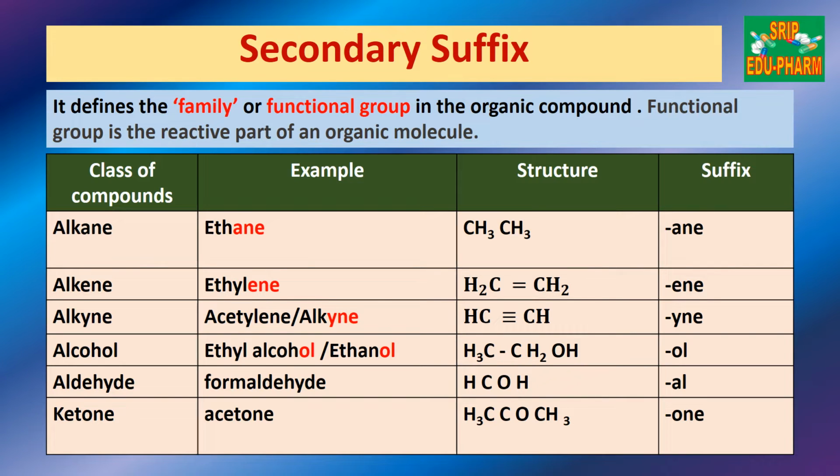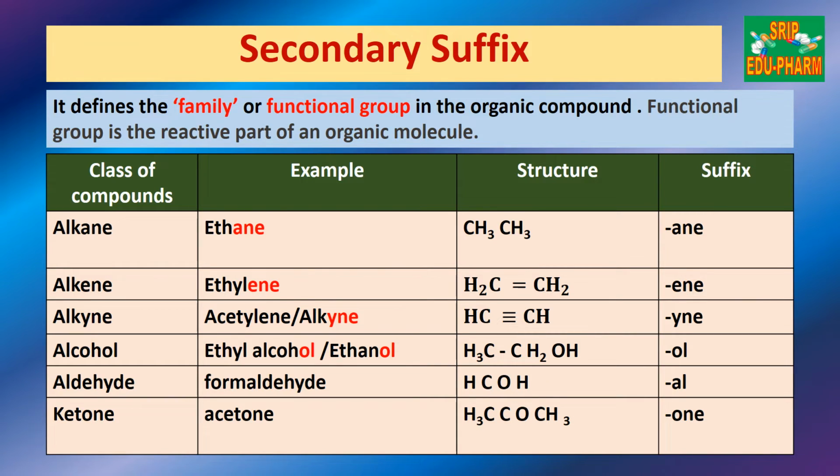The second term that you should be familiar with is secondary suffix. We are familiar with various functional groups. The functional groups are the family in the organic compound, and the functional group is actually the reactive part of any organic molecule. So the functional group is considered as secondary suffix. Like here we can see alkane, in that it is ane.